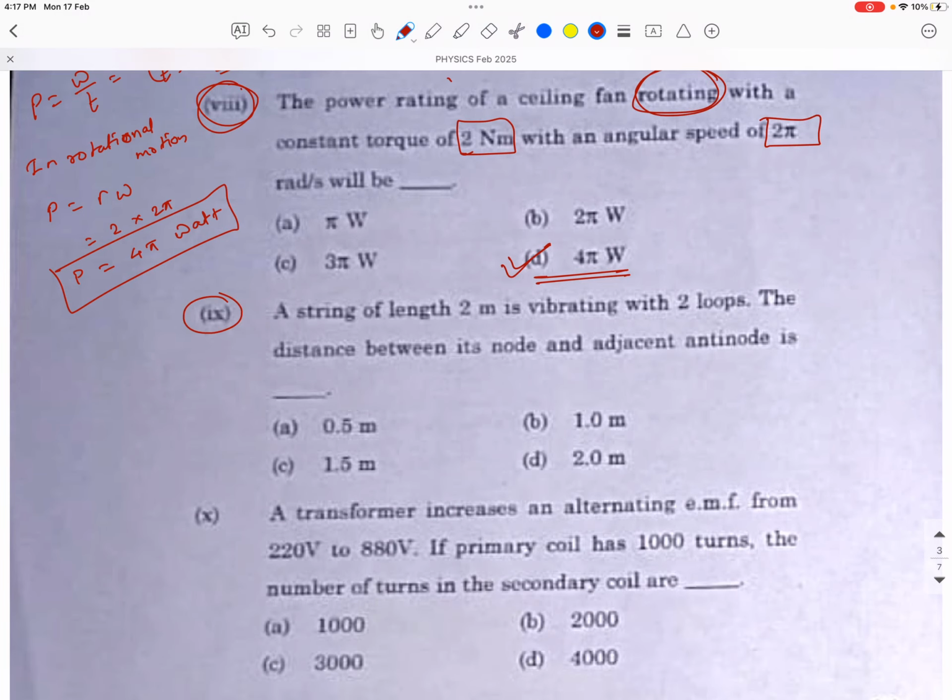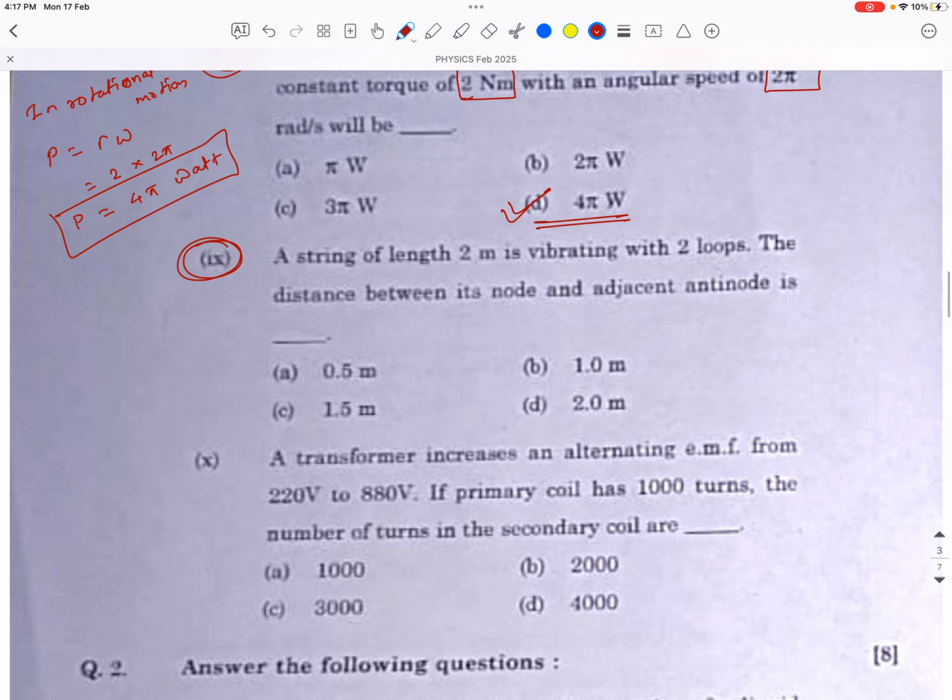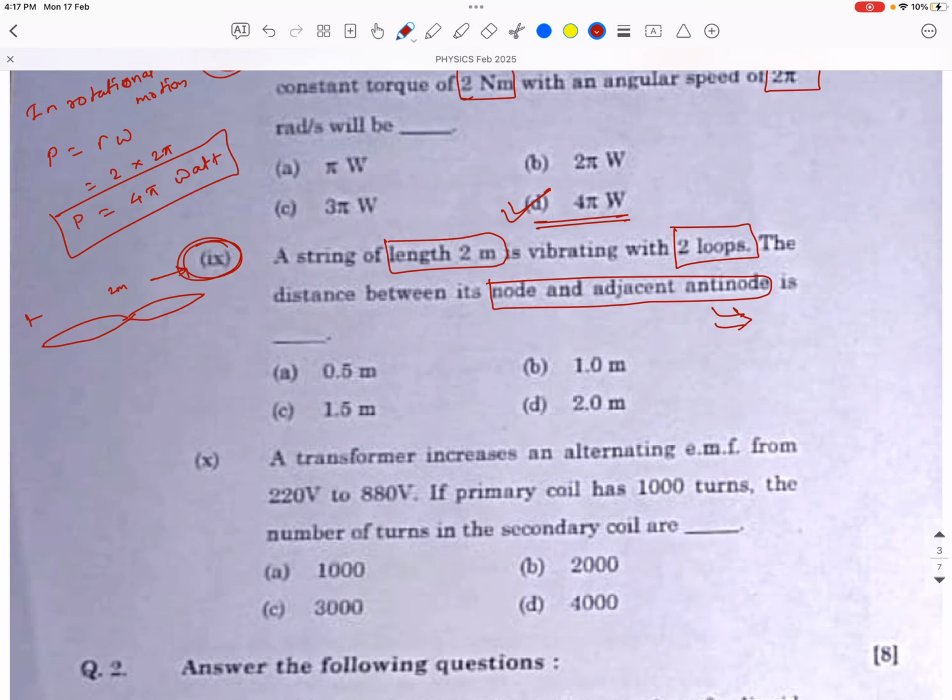Now we go to MCQ number 9. A string of length 2 meter vibrating with 2 loops. The length is given as 2 meter, and I can draw the 2 loops here. The total length is 2 meter for these 2 loops. We have to find the distance between a node and an adjacent antinode, which is lambda by 4.